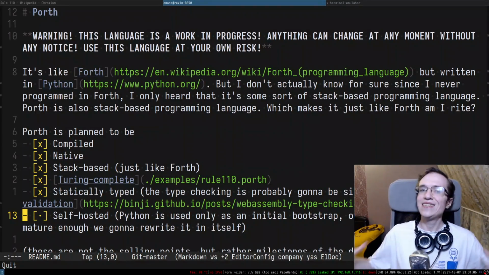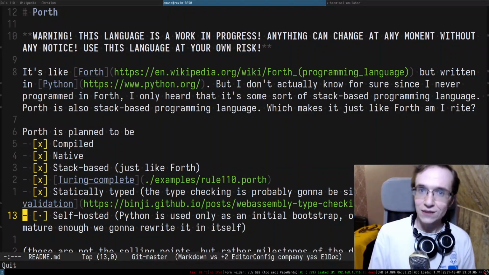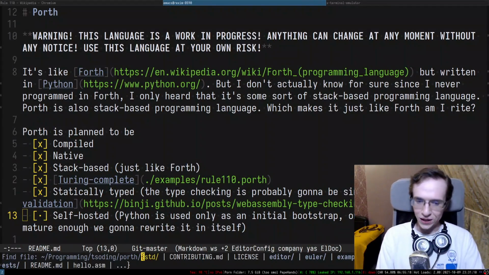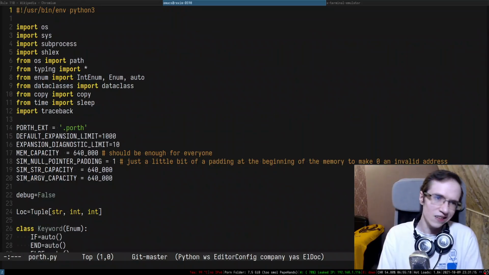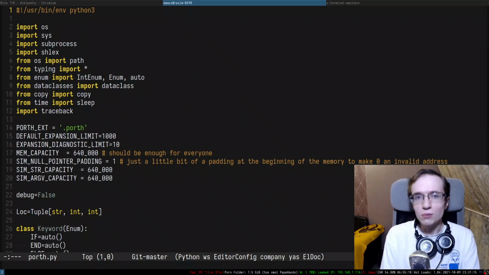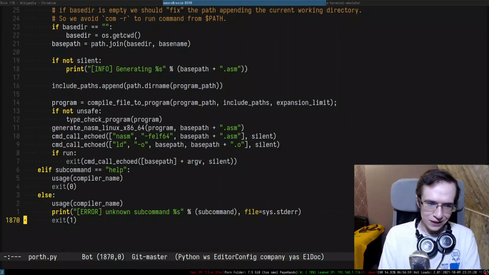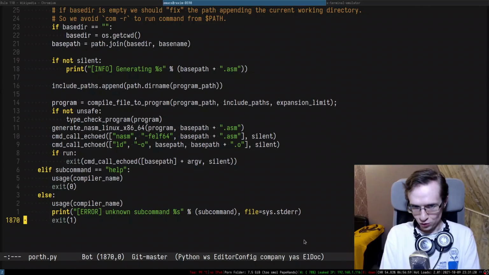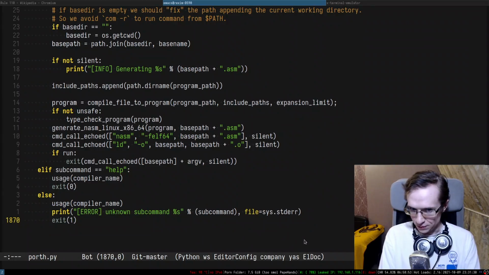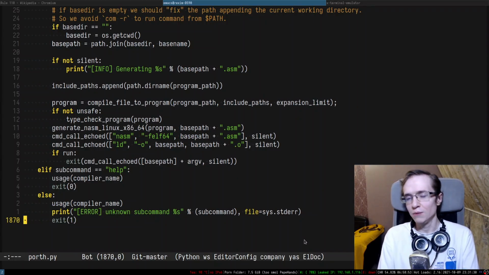And today we're going to at least start rewriting the language in itself, right? We're only going to start. Of course, we're not going to do that in one sitting, because the language itself, it's not as complicated as real production languages, but it's almost 2,000 lines of Python code, right? So we need to translate that to Porth.